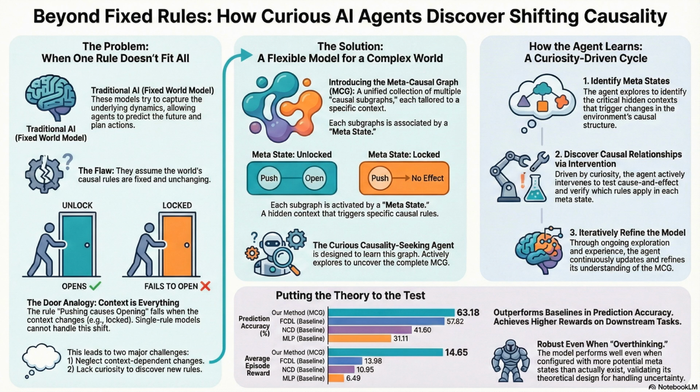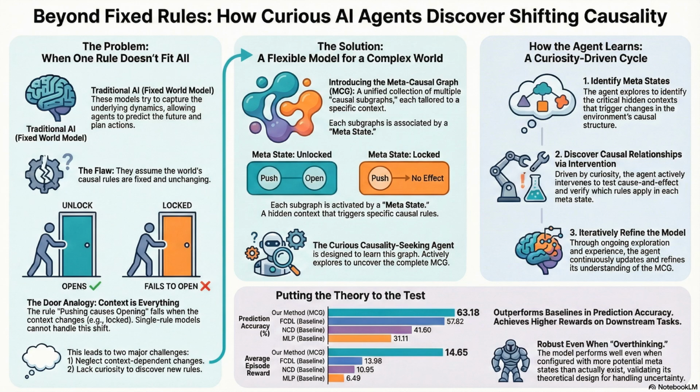The do operator. I've seen that in Judea Pearl's work. It's the difference between just seeing something happen and actively doing it. Yes. And the agent in this paper is built to do that. It doesn't just wait for data. It generates its own data by poking the world. So it walks up to the door and just pushes it, specifically to see what will happen. It's a bit more targeted than that. I mean, the world is huge. You can't just poke everything randomly.